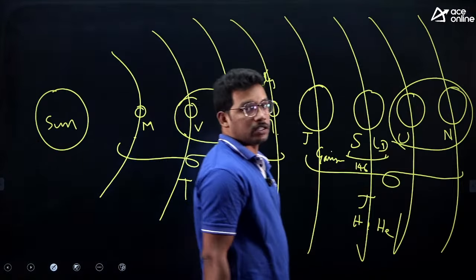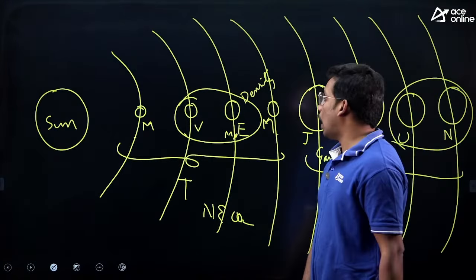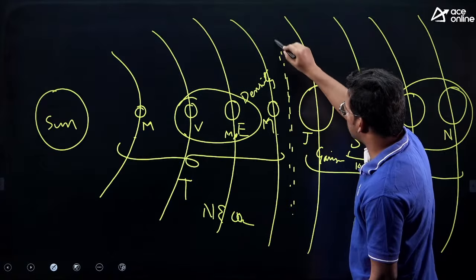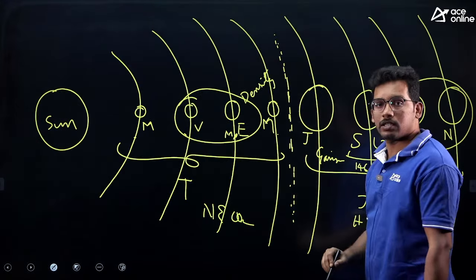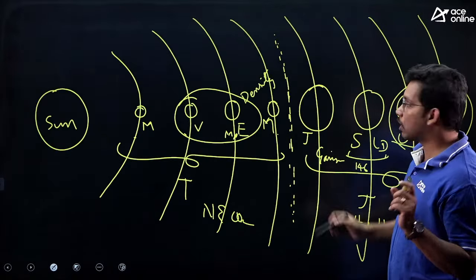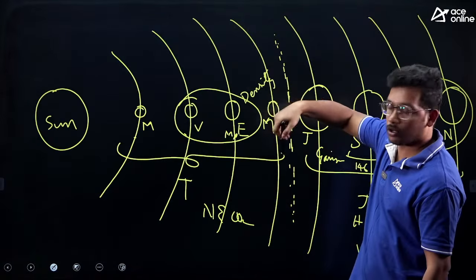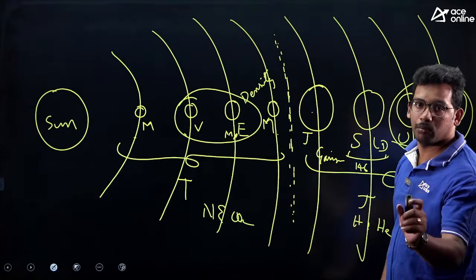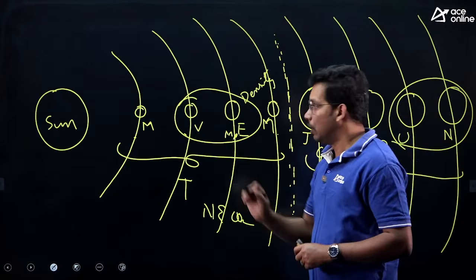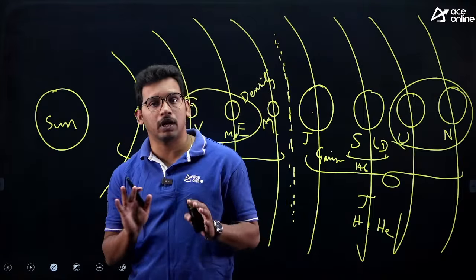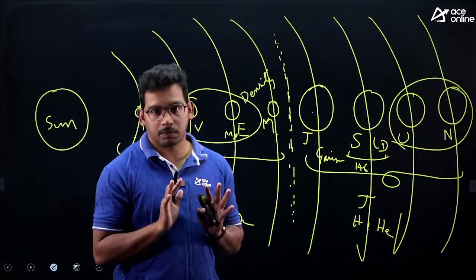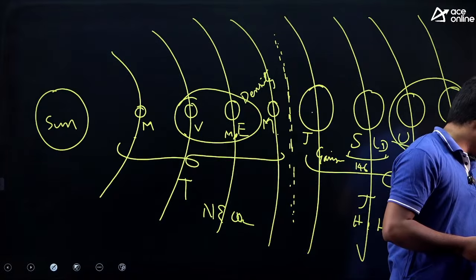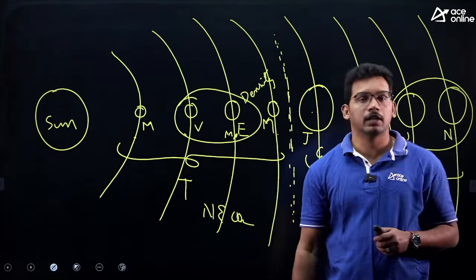Apart from these planets, we also have asteroids. Asteroids are rocky objects, they are not planets, but they are hard rocky objects that are revolving around the sun, located between Mars and Jupiter. Very important. So very popular question. So all these facts related to solar system is very important. You can expect a question. Okay. So that is about the solar system. Okay.